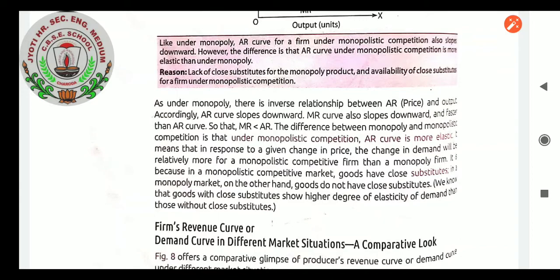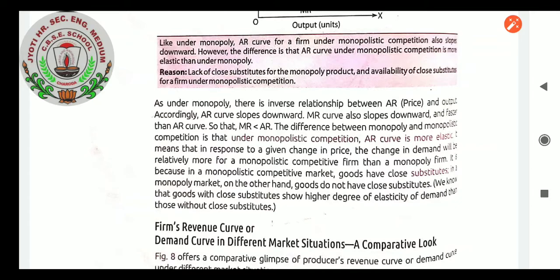It is because in a monopolistic competitive market, goods have close substitutes. Like perfect competition, it also has close substitutes. In a monopoly market, there are no close substitutes. So what is the difference? There is a difference between monopoly and monopolistic competition, because monopolistic goods have substitutes, but monopoly goods do not have any substitute.